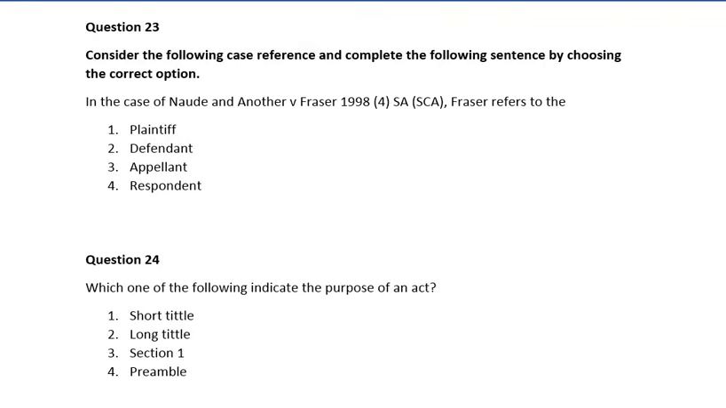Question 23. Consider the following case reference and complete the following sentence by choosing the correct option. In the case of Nori and another versus Francis 1998 (4) SA SCA, Francis refers to number 1, plaintiff, number 2, defendant, number 3, appellant, number 4, respondent. So guys, the correct answer is number 4, which is respondent.